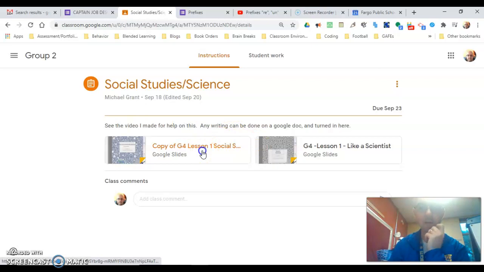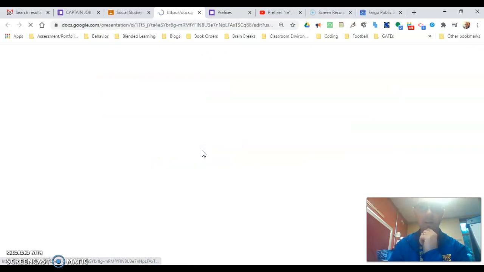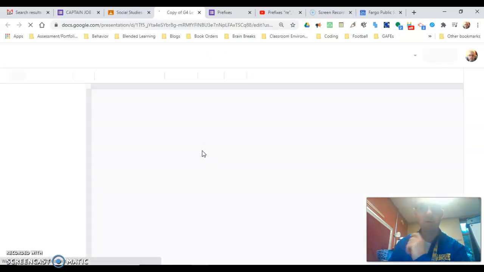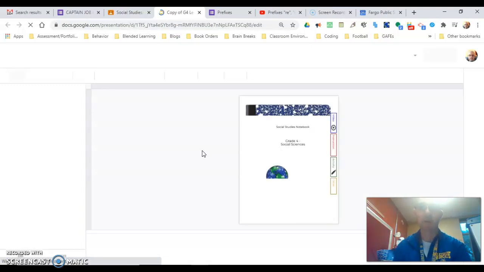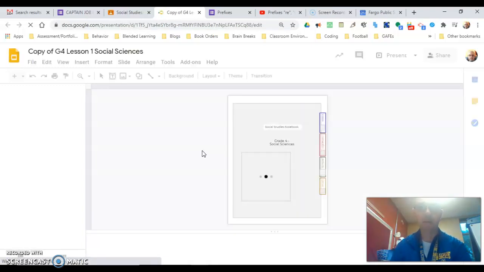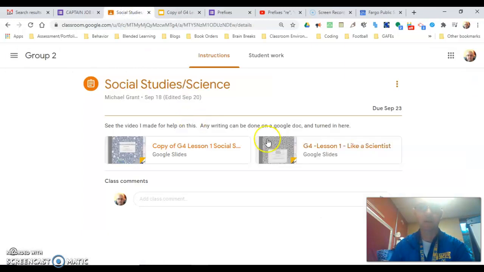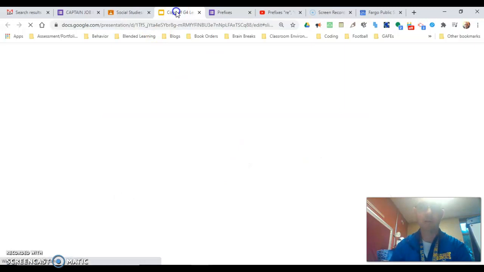There's going to be times where you have to do some writing, and when I tried this out, it wasn't always letting me write. So if you're able to write on the slide, awesome. If not, the directions do say any writing can be done on a Google Doc, and you can turn it in here. You click over here on that plus, you'll be able to add your Google Doc. Label it, please, social studies or science, so I know what you're doing. So you do have to do both of these.